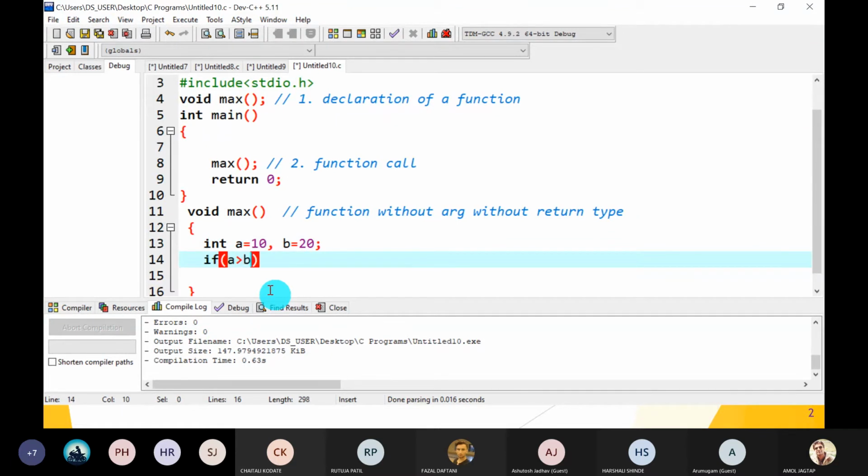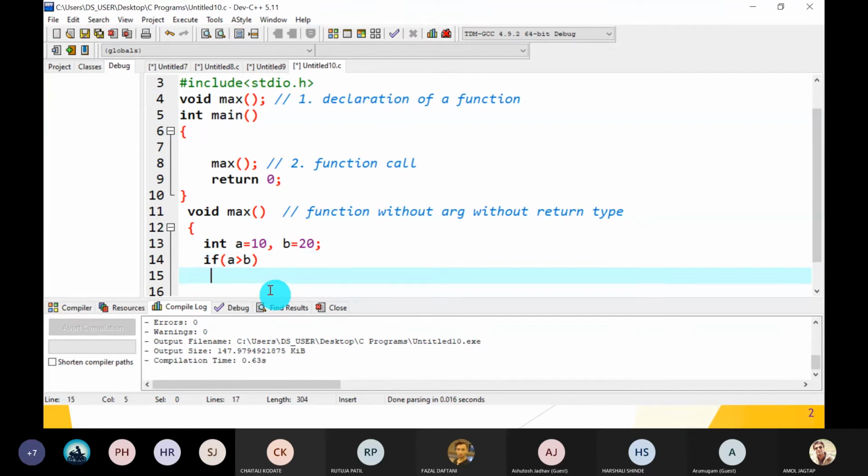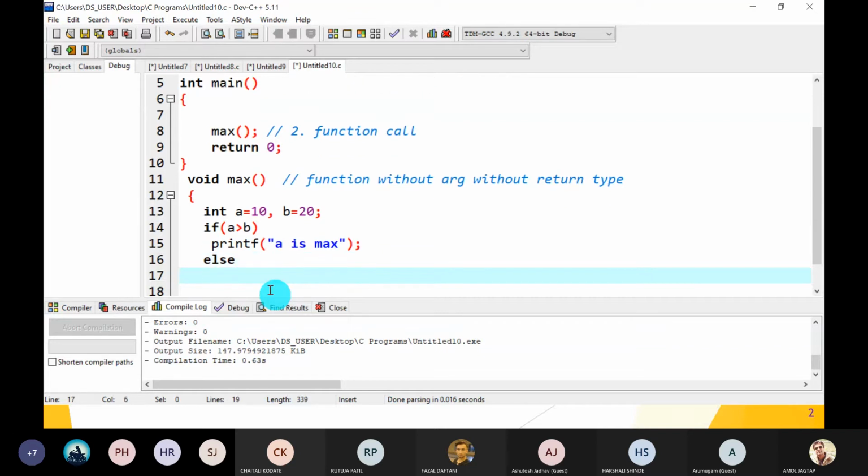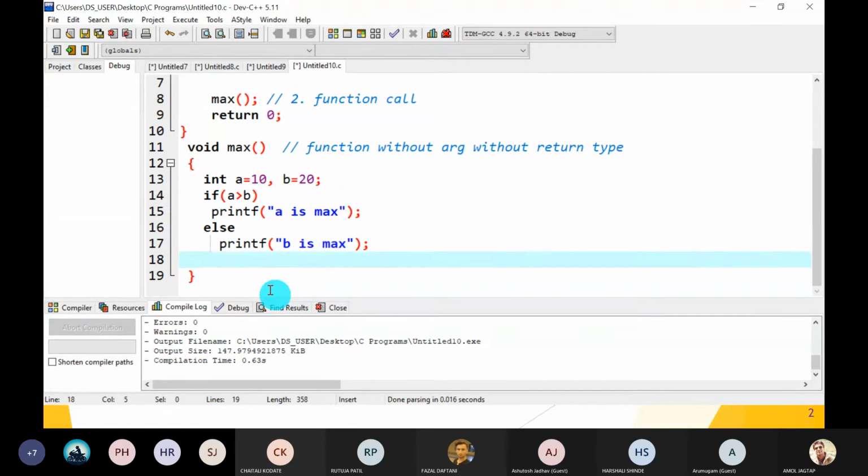A greater than B. If A greater than B, then printf A is max, else printf B is max. Okay, that's all. So what is the output?